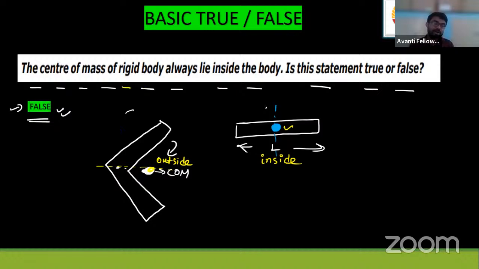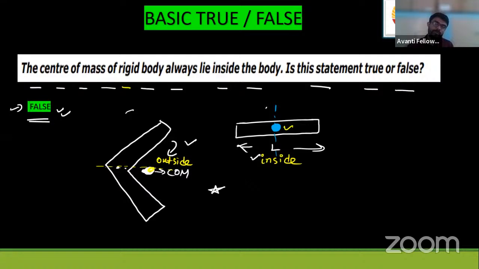So if we match this example with this numerical statement, the center of mass of the rigid body always lies inside the body. No, it can lie outside also, inside also. So there is no fixed condition that it always lies inside the body. From here, we can conclude 2 points.